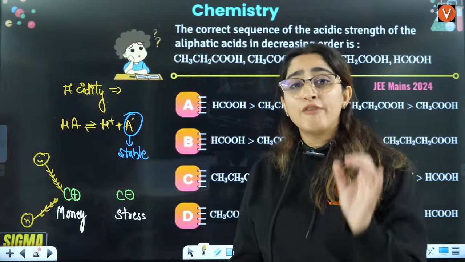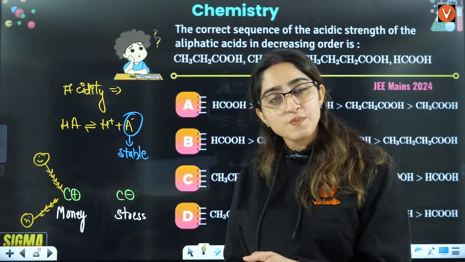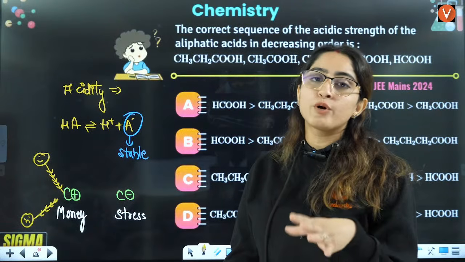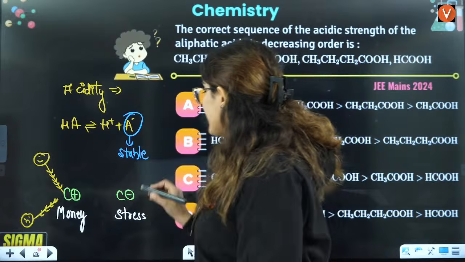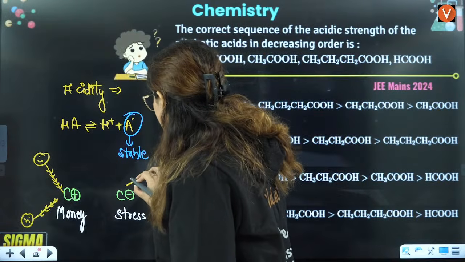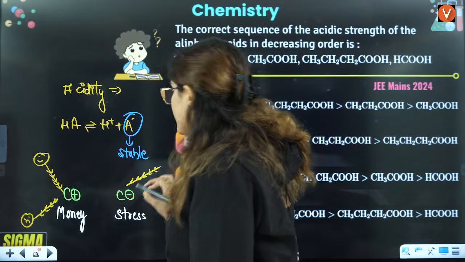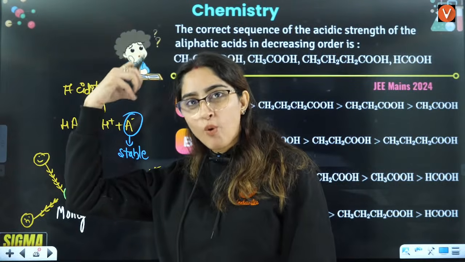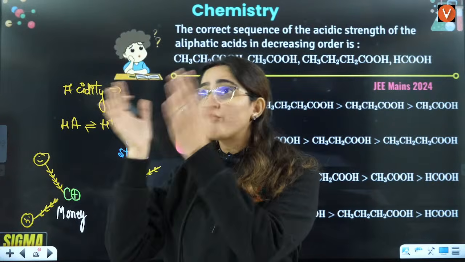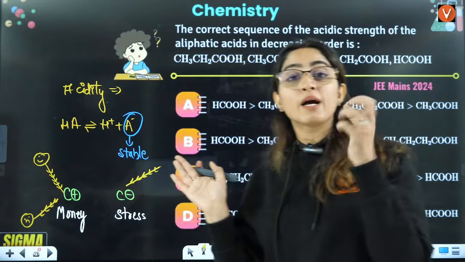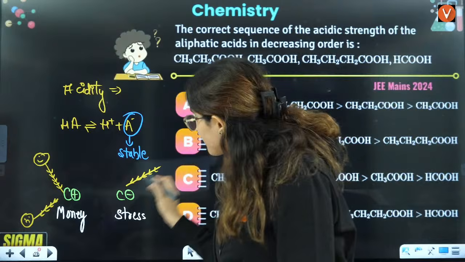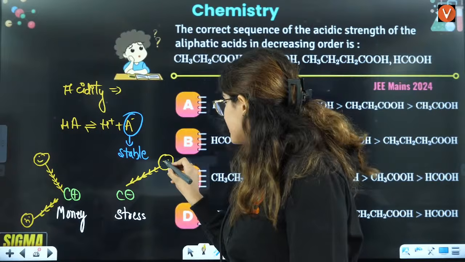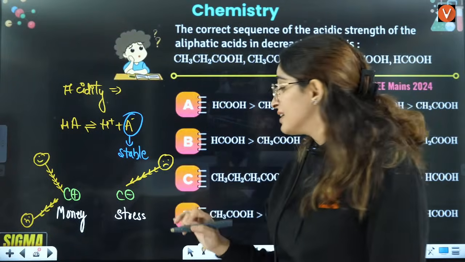That means when you have electron donating groups, carbocation is stable. When you have electron withdrawing group, carbocation is unstable. But the case in case of carbanion is different. When you have electron donating, if you already have stress, someone is giving you more and more stress, you'll be like, please get out of my life, I don't want you, right? You will become very unstable, very unhappy, right?